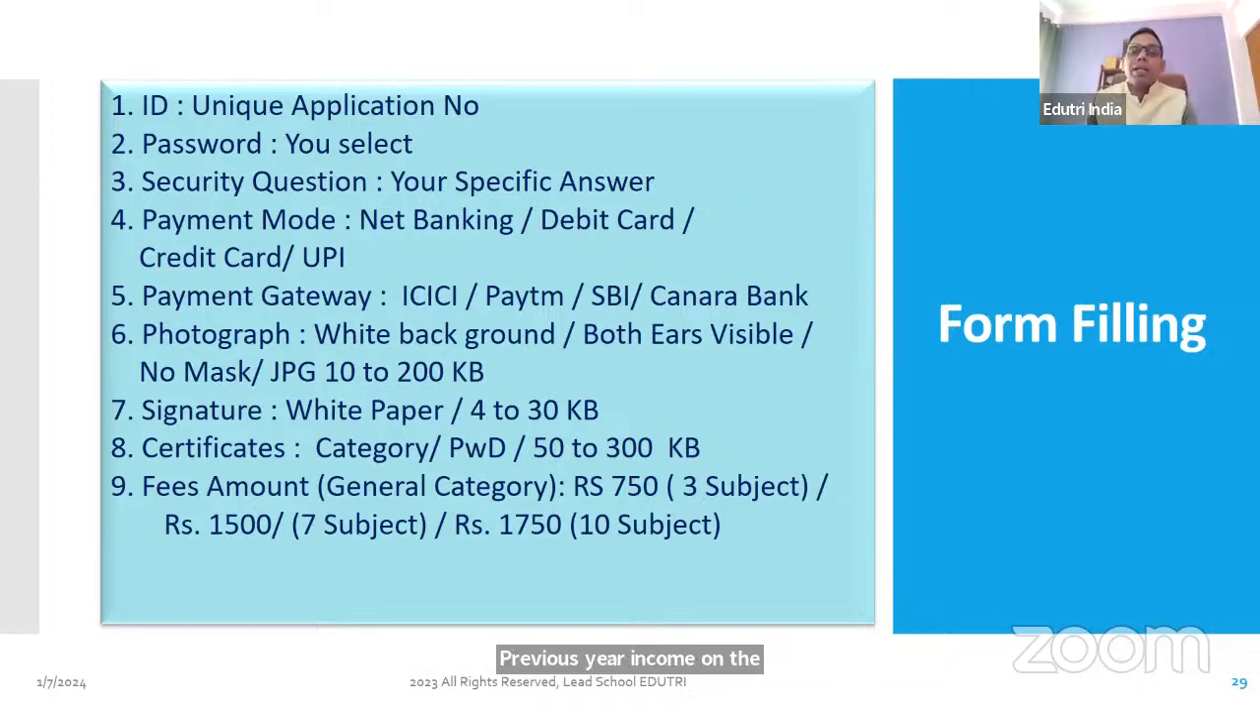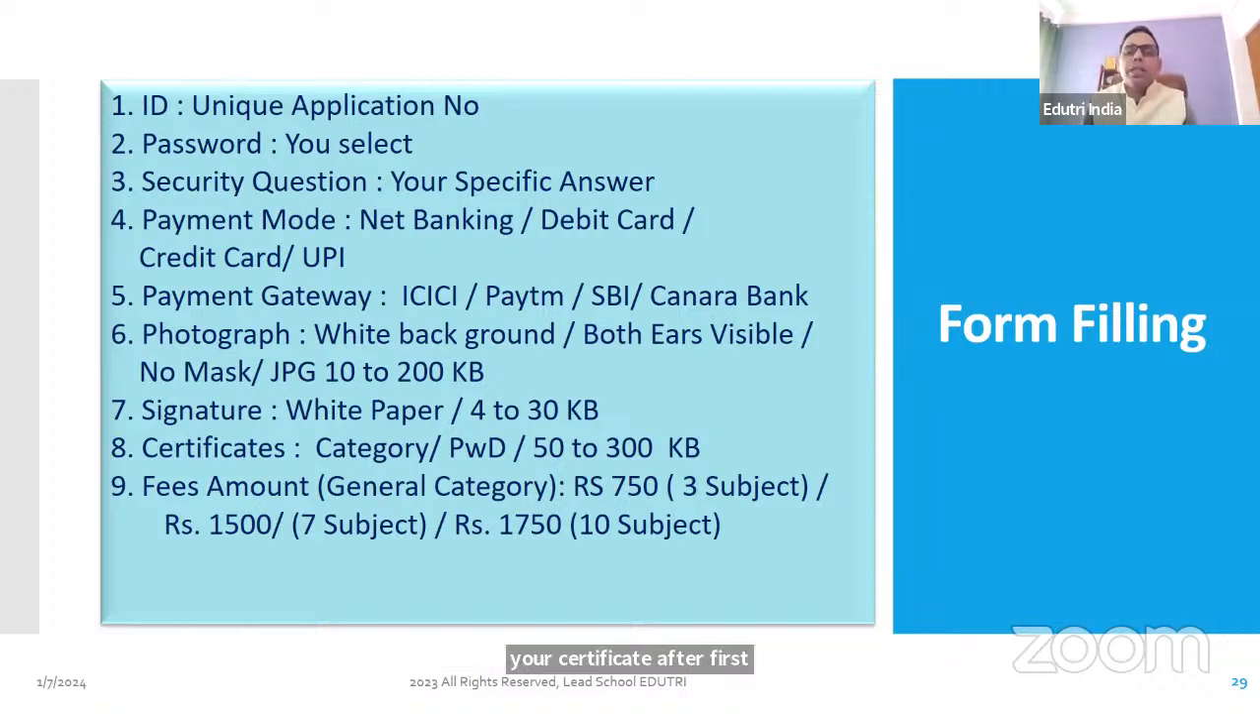So your certificate should not be before 1st April of the previous year. Suppose you are appearing for 2024, so your certificate should be made on 1st April 2023 or afterward. If you have a certificate from before 1st April 2023, then it will not be used. If you will be appearing for 2025, then you can make your certificate after 1st April 2024.